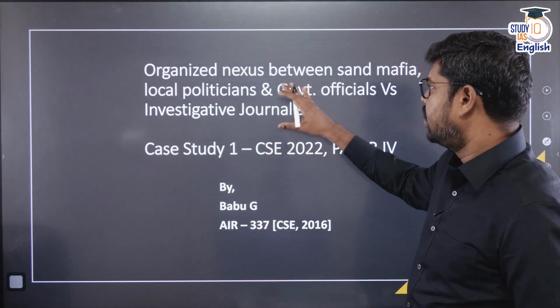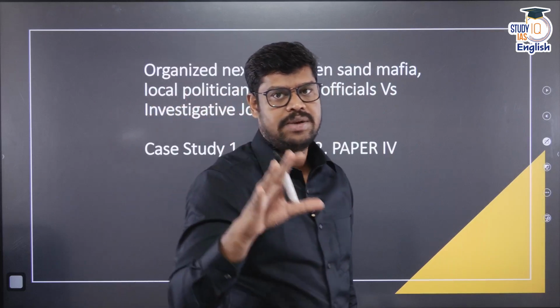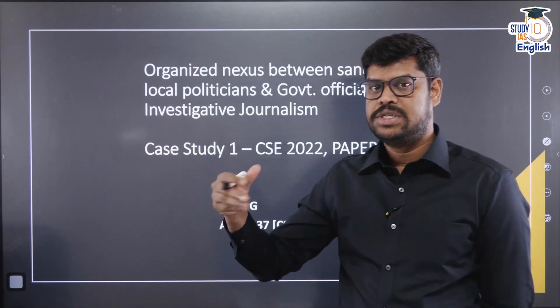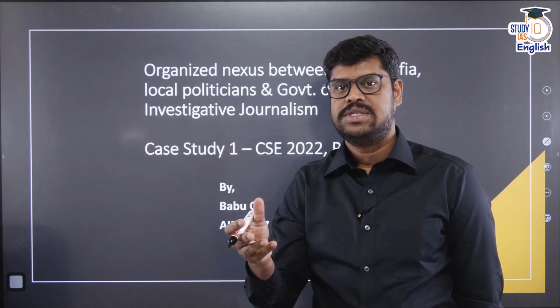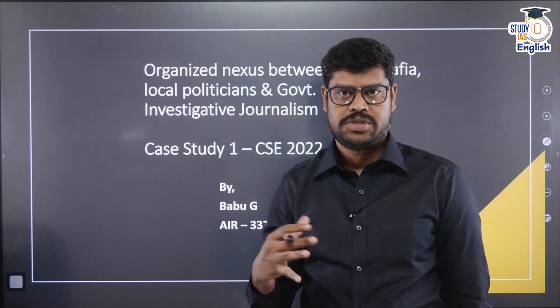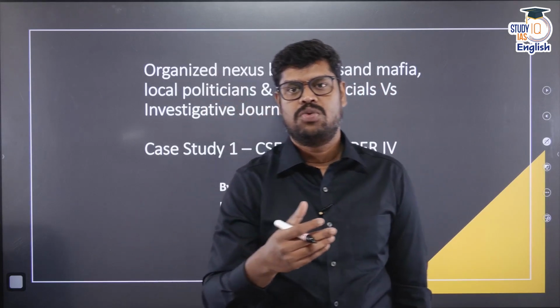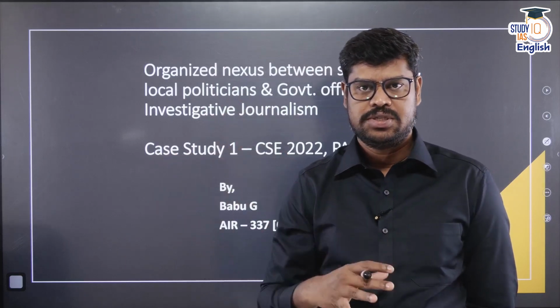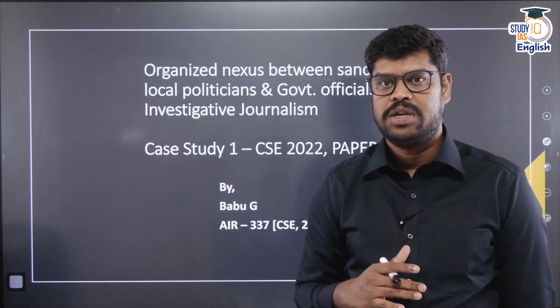This case study is related to an organized crime happening in society, a sand mafia that exists in one of the states. That sand mafia is also in nexus with the local politicians and the local government officials, and that has led to the loss of life of a sincere and honest police officer, which was subsequently investigated by an investigative journalist. So, we will try to understand who the various stakeholders are, what the ethical dilemmas, issues and options available are, and how to approach such case studies in general. This would be our case study number 1 in the series of case studies that we are going to discuss.